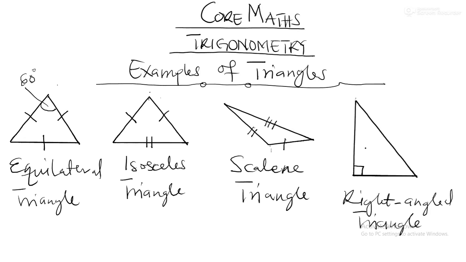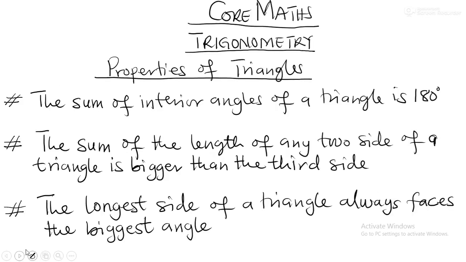Okay, good. So we want to look at some of the properties of all triangles. The first one is that the sum of interior angles of a triangle is 180 degrees. So you have to take note of this.